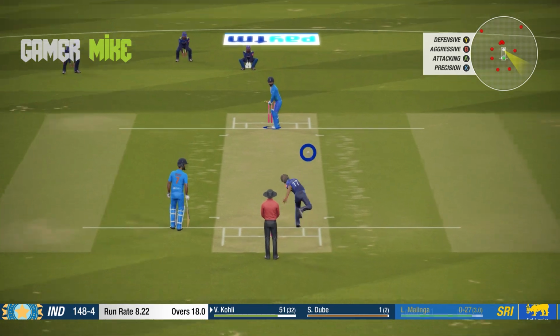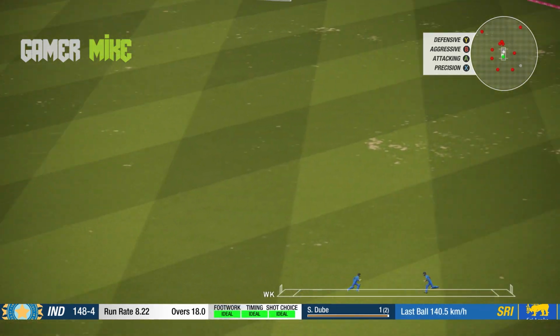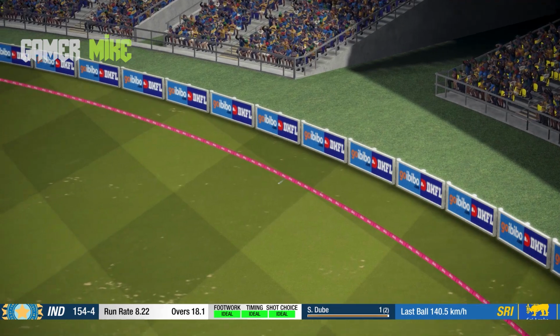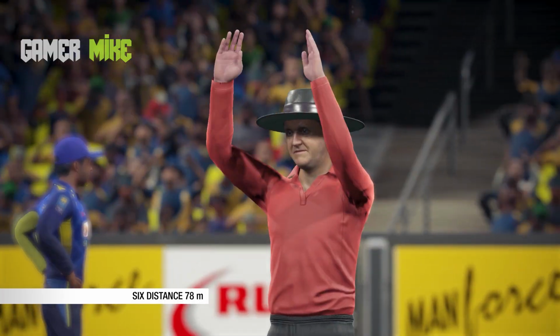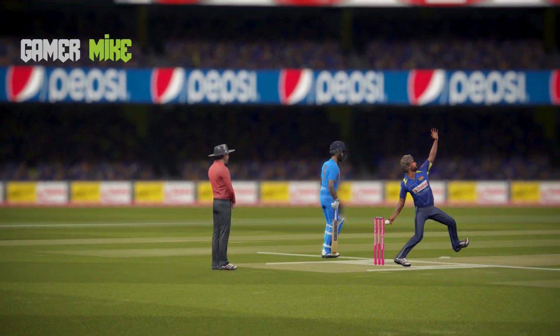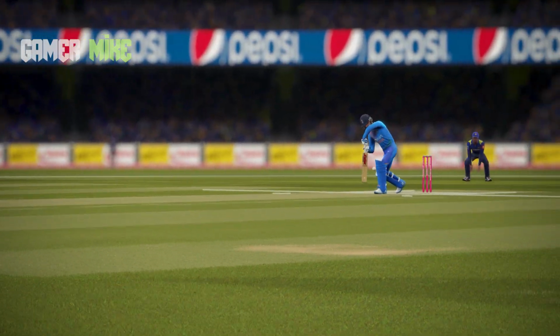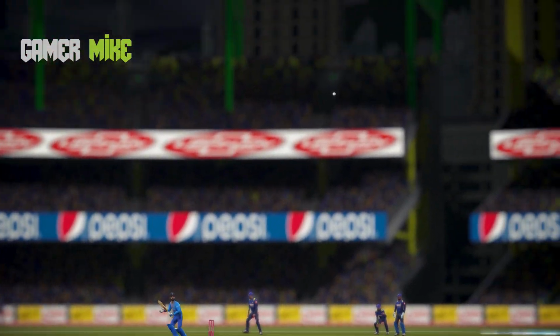And Malinga with this last spell of the match, going for the Yorker, but a low full toss. Kohli knew that he would bowl a Yorker to him, and he was ready for it, and that's a flat 6. No 6 can be flatter than that. That's 78 meters. It was like a bullet over the boundary rope.